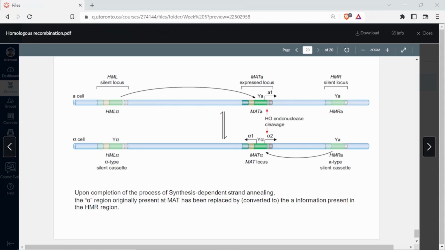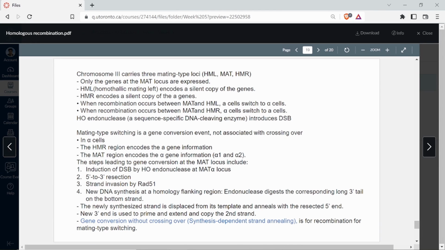Okay? Just coming back to this, just go through it. You don't need to really go into detail. Nobody is going to ask you the process of mating type switching. Just understand it, because you could be asked to explain a simple figure, that how does homologous recombination happen.